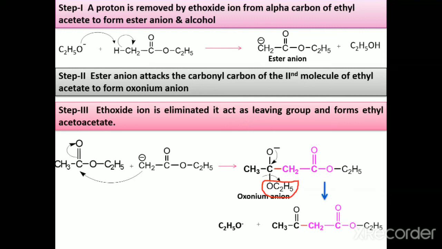But here we have not obtained the alcohol as a byproduct. We will get the ethyl acetoacetate, but the reaction is not complete because here we have an ethoxide ion. So in the next step,